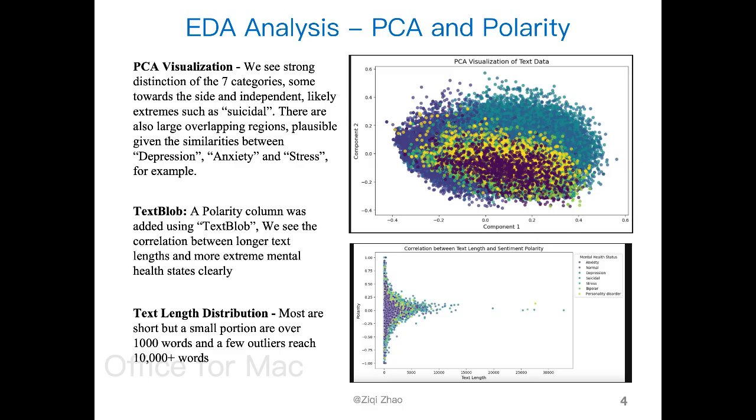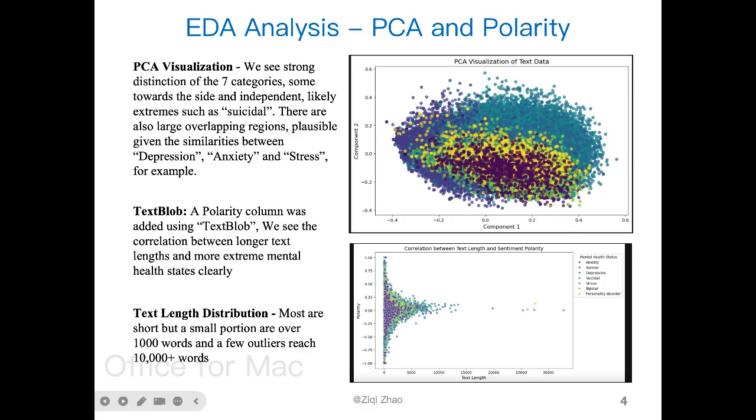Now we look at some EDA analysis. First, we have a PCA visualization of the data with the 2 principal components. On the right, we see very clear different blobs of color, and for example there's some overlapping between the purple, yellow, and light blue. The light blue could be large regions of normal, and some normal people are sometimes anxious or depressed or stressed. There are also very distinct, relatively independent regions of purple on the left. These could be more extreme, such as suicidal, or people that are bipolar or have personality disorders.